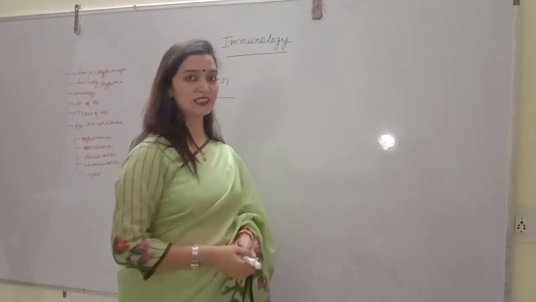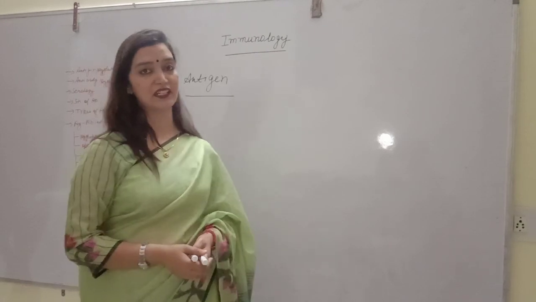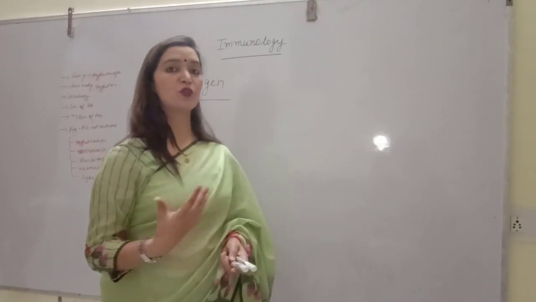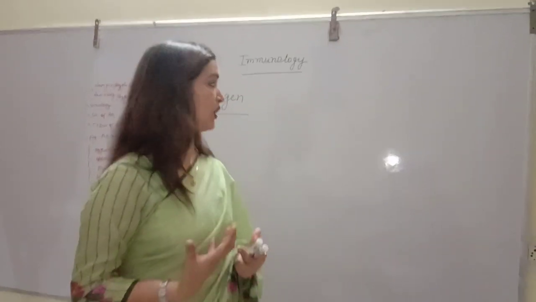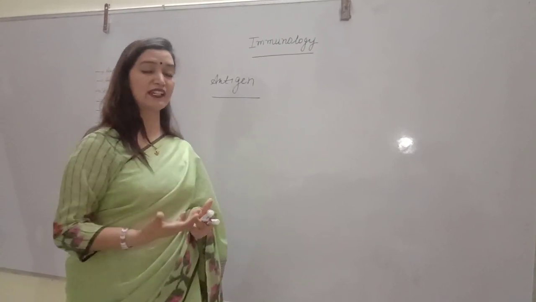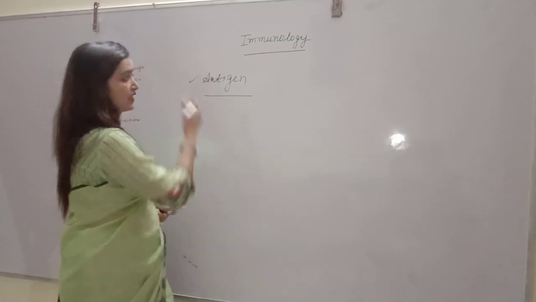Today we are going to discuss the chapter of immunology and the subtopics, that is antigen and antibody in disease. In our last video we discussed what is immunity. Immunity is the ability of our body to fight against disease. Alright students, so today we will discuss what are antigens, the molecules that activate our immune system. First of all we are going to discuss antigen.